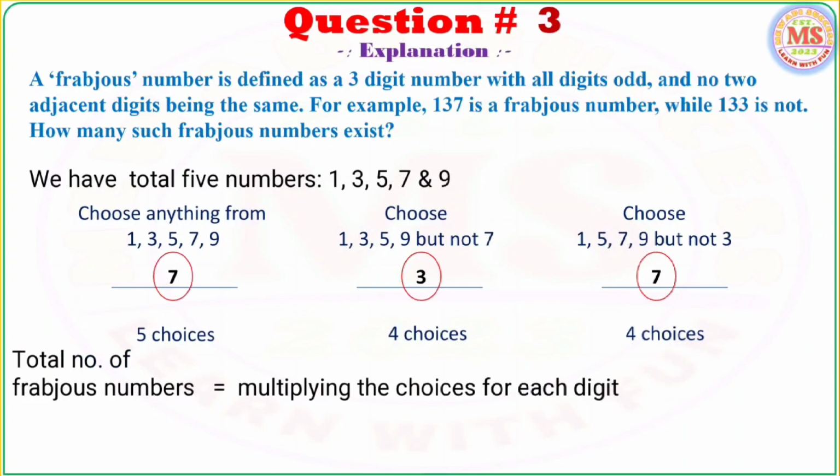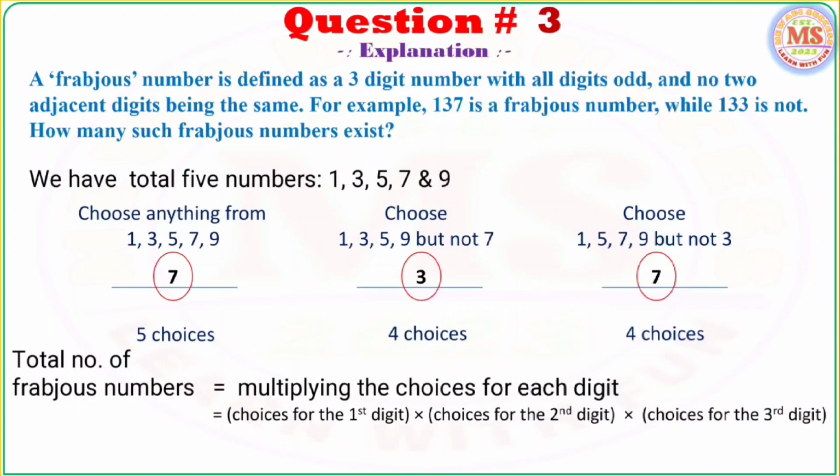So the total number of Frebus numbers will be equal to multiplying the choices for each digit, which is the choices for the first digit multiplied by the choices for the second digit multiplied by the choices for the third digit, which is equal to 5 into 4 into 4, which is equal to 80. Hence, the total number of Frebus numbers is equal to 80.